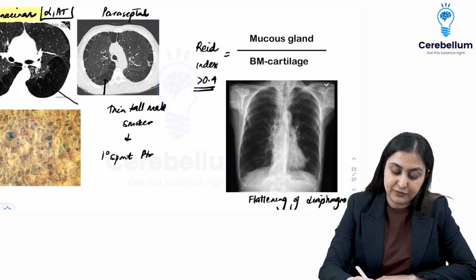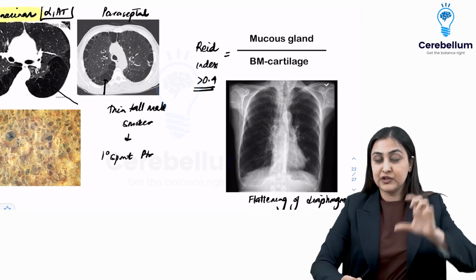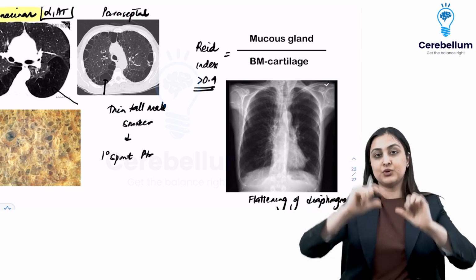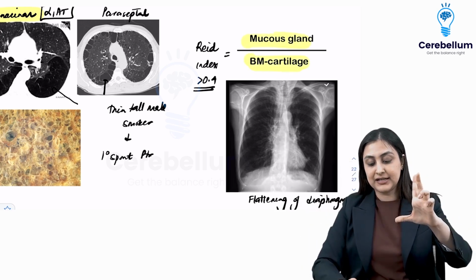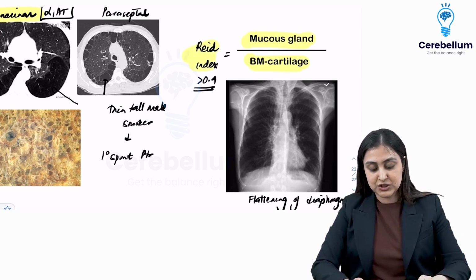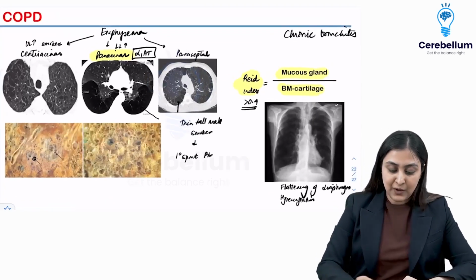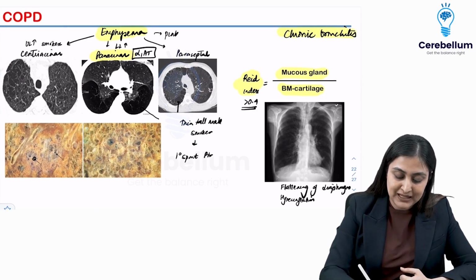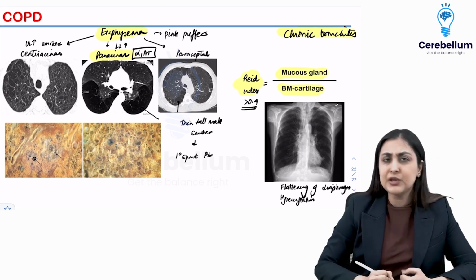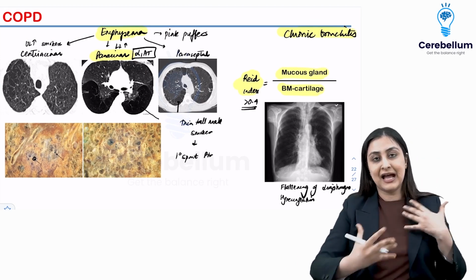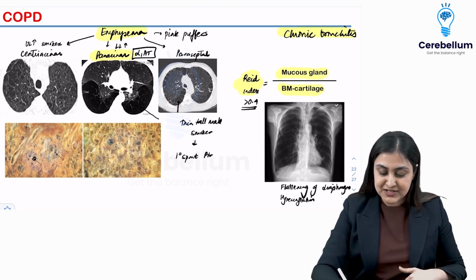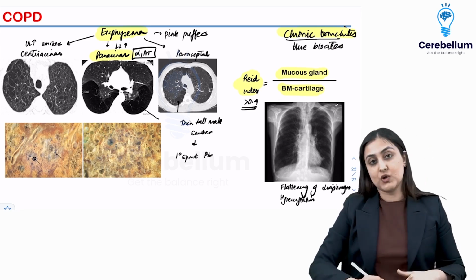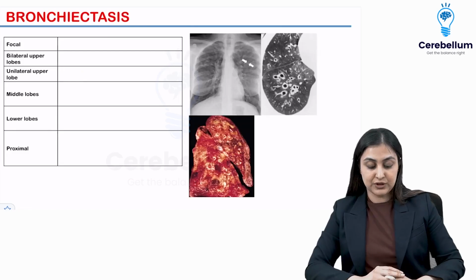There is more than 0.4 Reid index, which is the ratio of the thickness of mucous glands to the thickness of the bronchial wall, from the basement membrane to cartilage. So the wall thickness is the denominator and the glands are the numerator. Alright, so this is the Reid's index. So now I'm sure you know pink puffers and blue bloaters. Patients with emphysema are your pink puffers. They are going to have no cyanosis here, and they're going to have an increased AP diameter, barrel chest, whereas chronic bronchitis patients are your blue bloaters, they frequently have cyanosis. Okay, so this is about emphysema and chronic bronchitis.